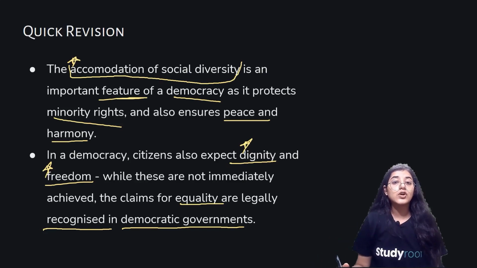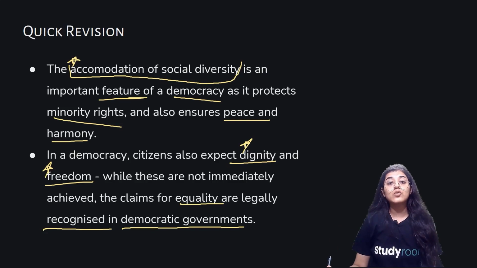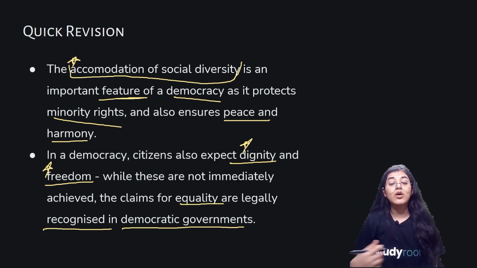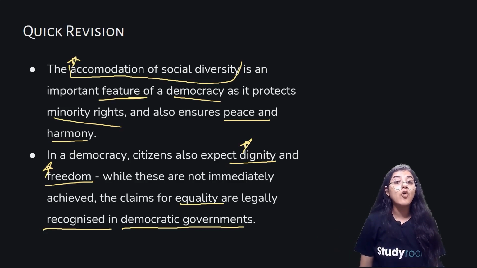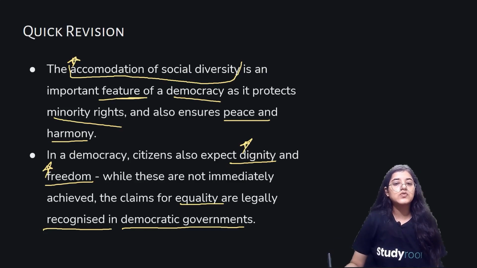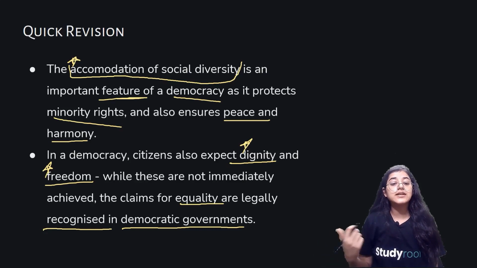So that's how we got to know about the outcomes of democracy in this chapter. We got to know how democracy is still a better form of government in comparison to any other form of government. It accommodates the social differences that we often see. It provides peace and harmony. It reduces any chances of civil war. And it provides dignity and freedom, ensuring that the dignity and freedom of an individual is always sustained. It always respects individuals and tries to maintain peace and harmony. So it is able to accommodate diversity, dignity and freedom. These are the basic important features of a democracy.